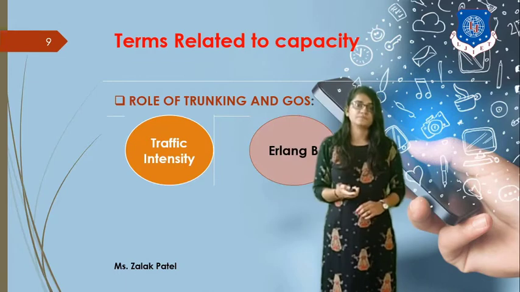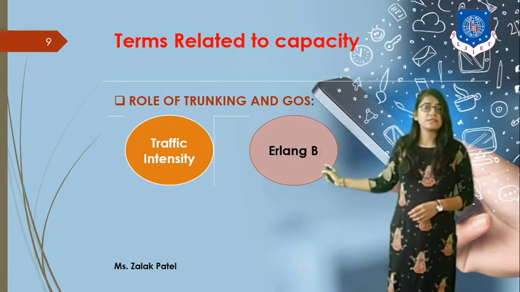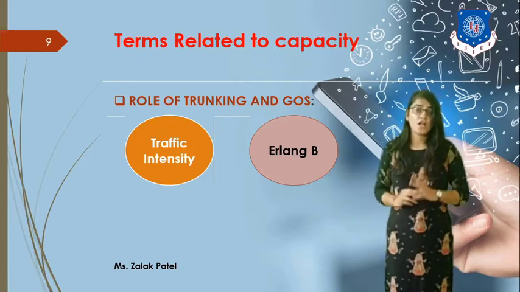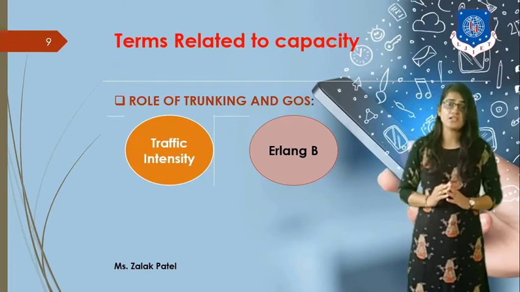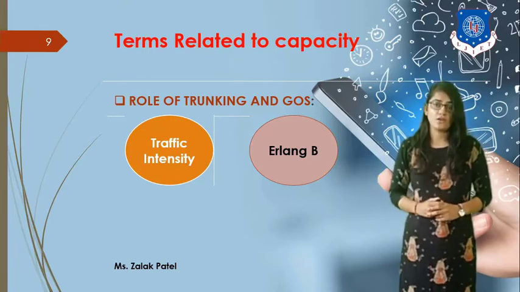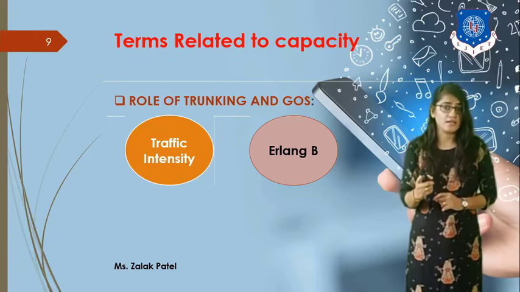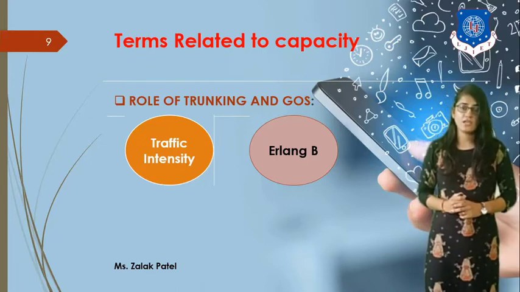The next term is Erlang B. Erlang is basically the unit for measuring the traffic intensity. Measuring the traffic intensity depends on the channel assignment technique used in the cellular concept, that we already discussed in the last lecture. These techniques are fixed channel assignment as well as dynamic channel assignment.